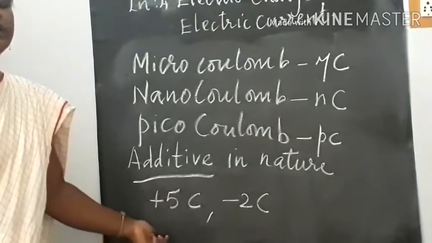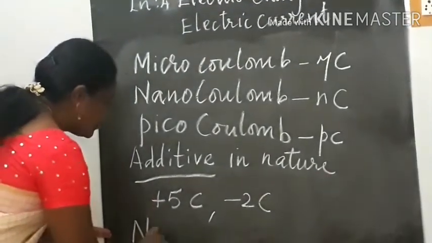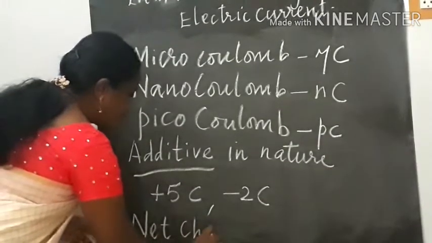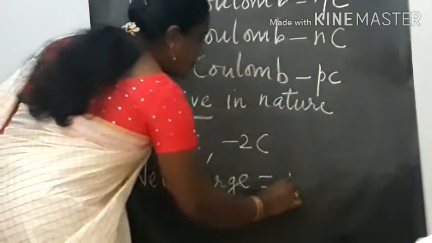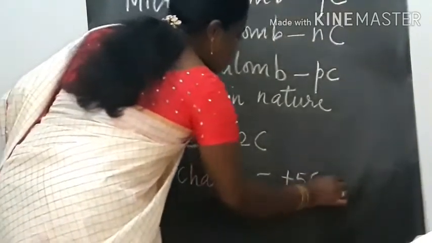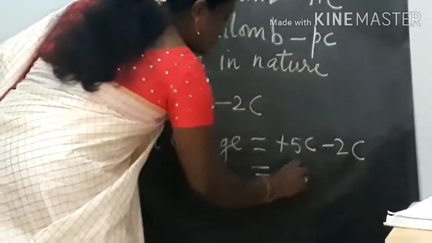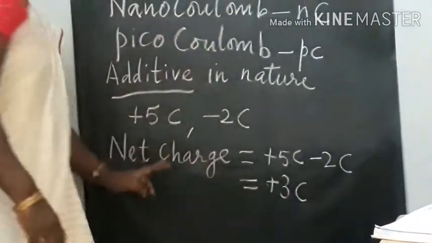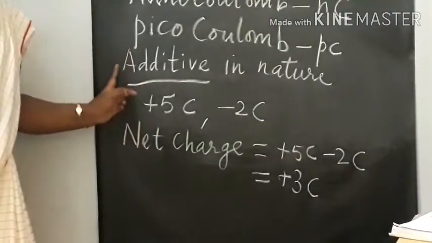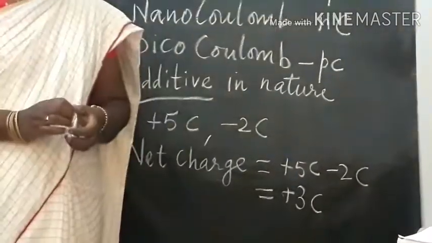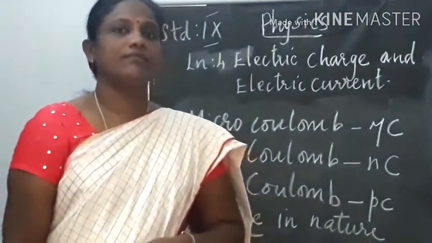So what will be the net charge in the system? The net charge is equal to plus 5C minus 2C, which is equal to plus 3C. So the net charge is plus 3C, as we say that the electric charges are additive. Electric charges are additive in nature in a system.